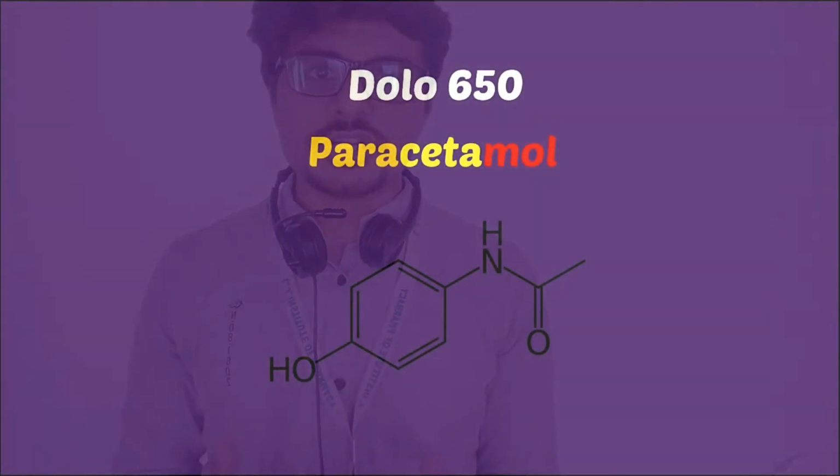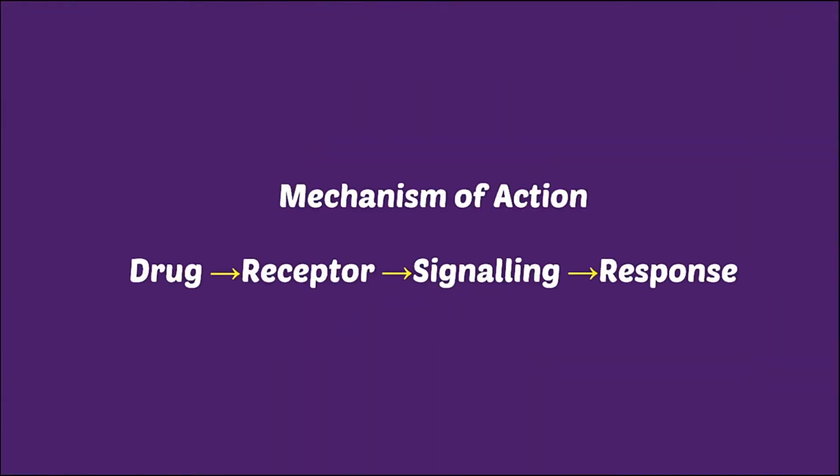That is what a drug is doing, right? So, the mechanism of action of a drug: the drug will bind to a receptor, induce a specific signal and ultimately produce a response. That is what the mechanism of a drug is.